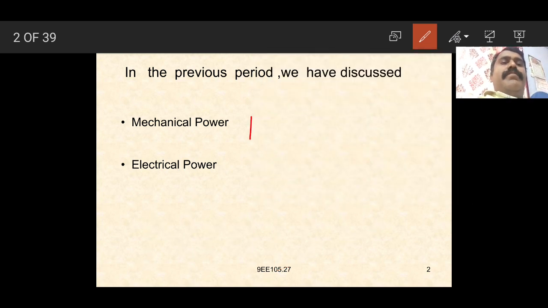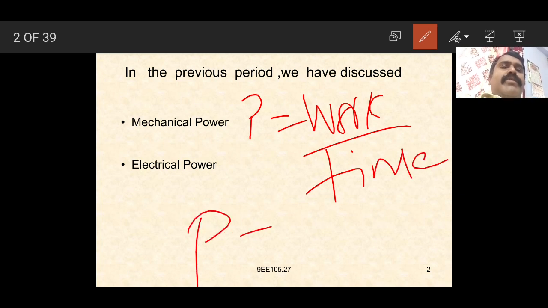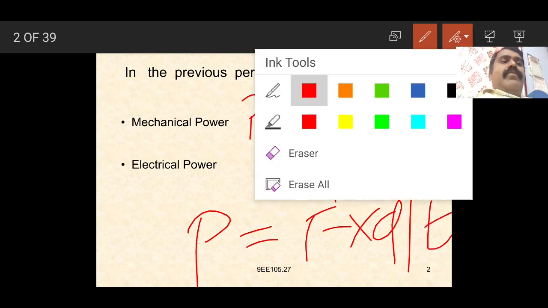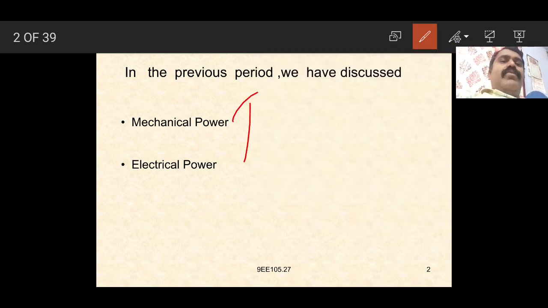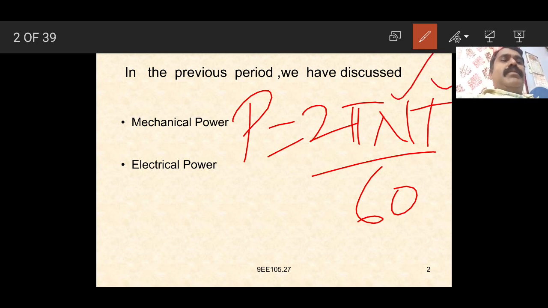Again we can write P is equal to work done by time taken, which is equal to force into distance divided by T, or which can also be stated as P is equal to 2 pi N T by 60, where N is the speed in RPM, T is the torque, and pi is 3.14. It is the mechanical power.